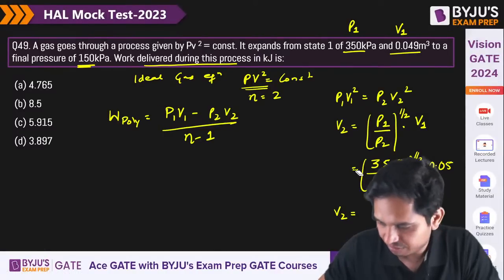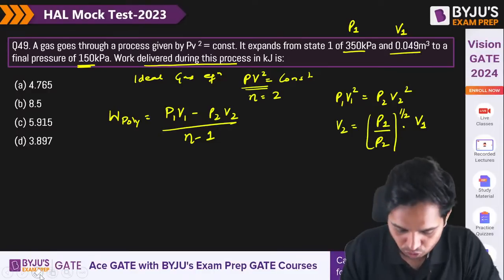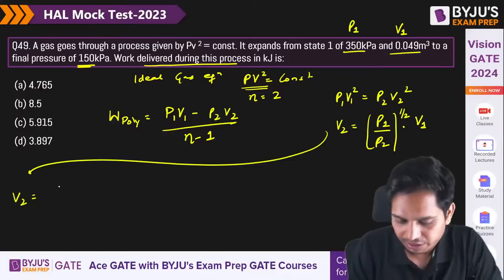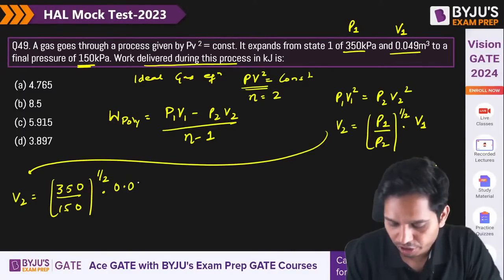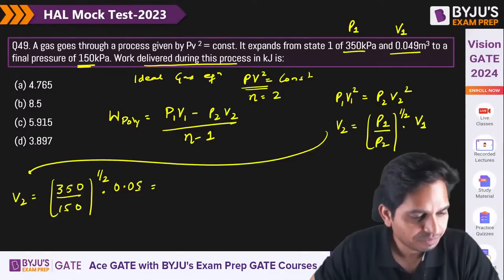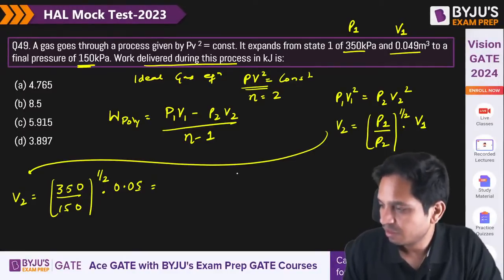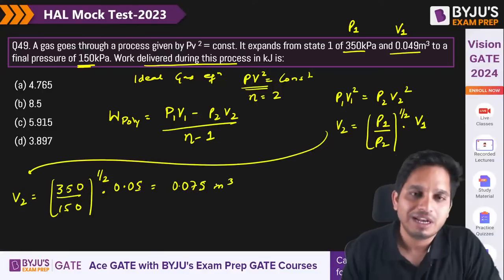Just 1 second. So V2 is equal to (350 by 150)^(1/2) into 0.05. Yes? What is the answer? V2 is 0.075 meter cube.